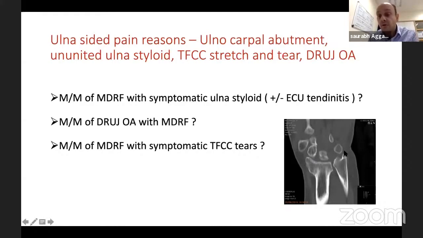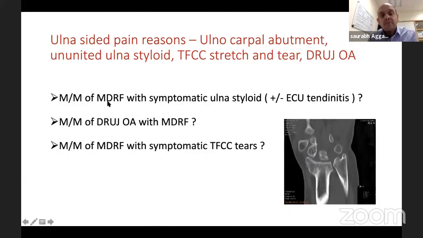Second, cause of pain can be an ununited ulnar styloid. Third, TFCC, which comes from sigmoid notch into the ulnar styloid, and radius is so shortened, TFCC will stretch a lot. When it stretches, it can tear off. When it stretches, you will lose pronation, supination, so DRUJ pain. ECU tendinitis. So those are all the things you need to think of when radius shortens or in a malunited distal radius, and you need to address them.